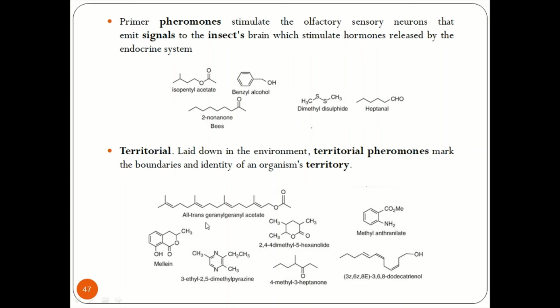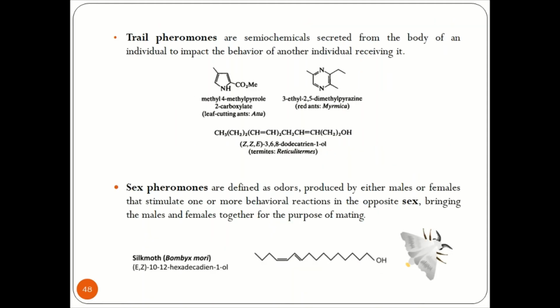Examples are trans-geranyl geranyl acetate, melanin, 3-ethyl-2,5-dimethyl-pyrazine, 2,4,4-dimethyl-5-hexanolide, 4-methyl-3-heptanone, methyl anthranilate, 3Z,6Z,8E-3,6,8-dodecatrienol. Now these are some of the examples of territorial pheromones.